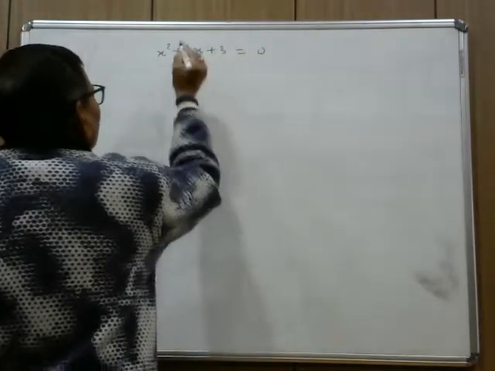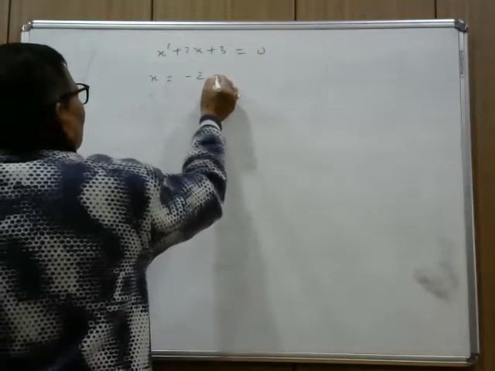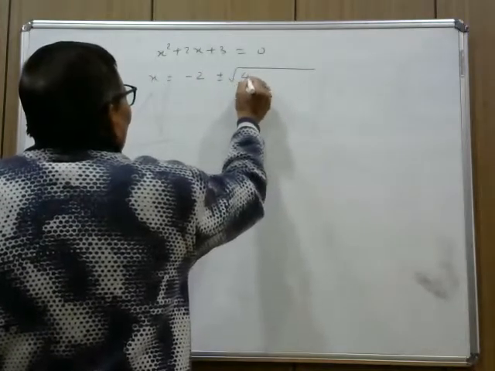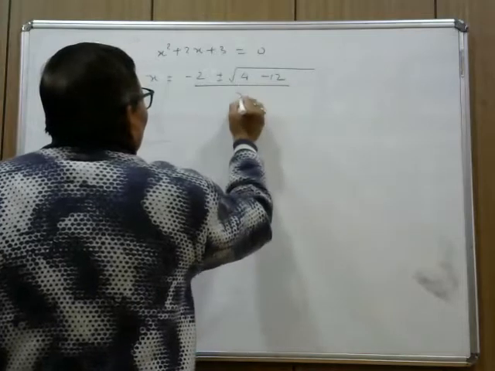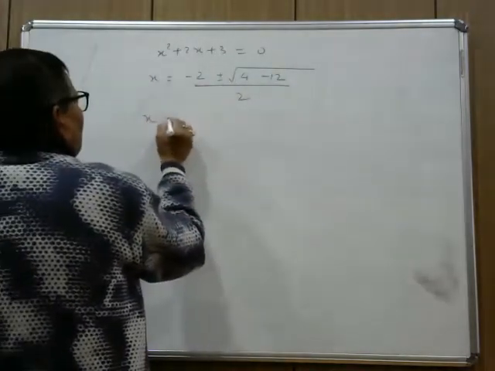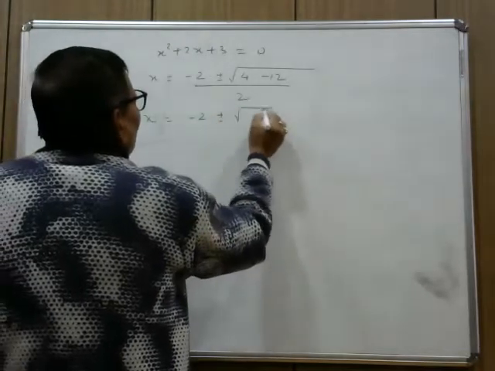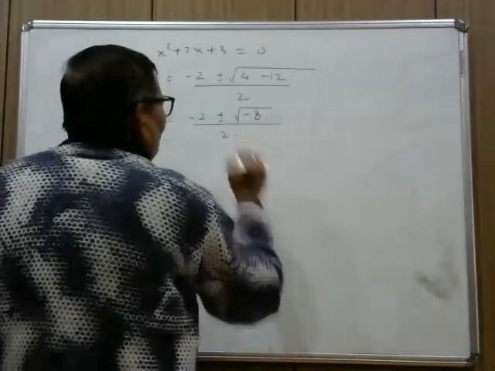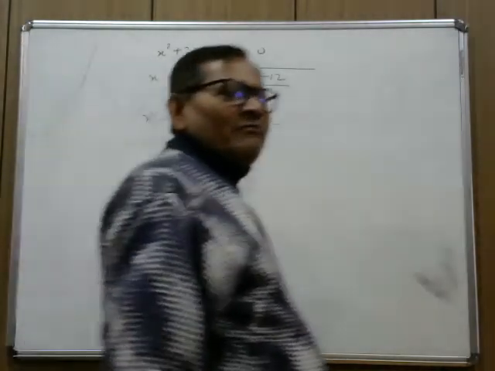And when you find the solution of this, it is x equal to minus 2 plus minus under root 4 minus 12 upon 2. When you solve this, you will get x equal to minus 2 plus minus under root minus 8 by 2. Here now you see, is it possible to find the square root of a negative real number?